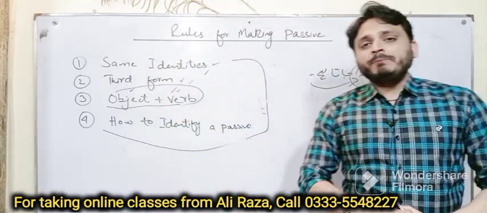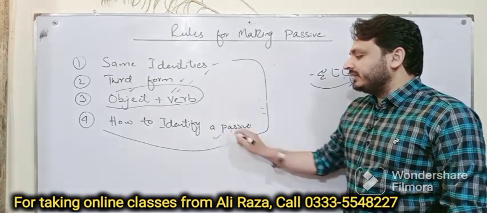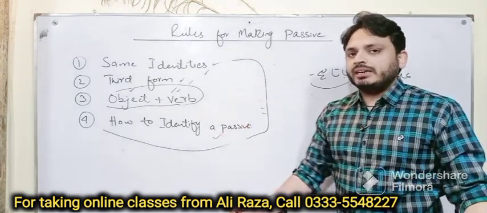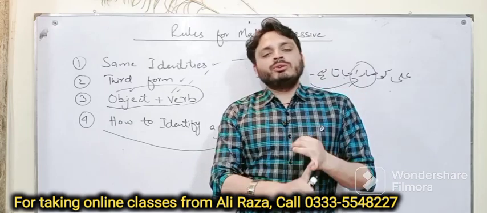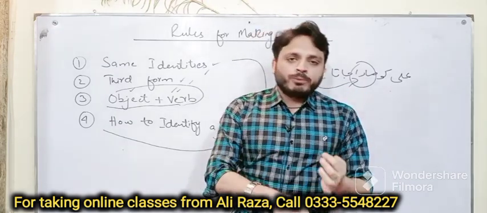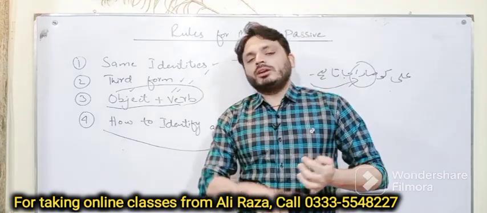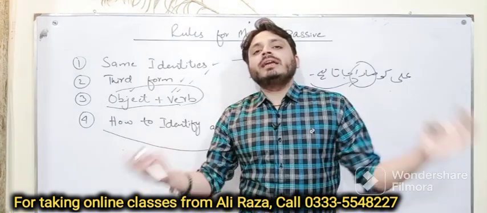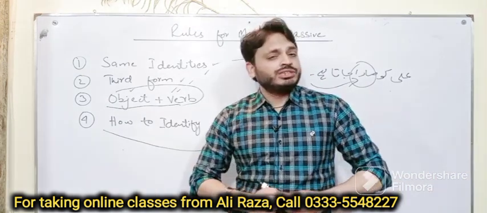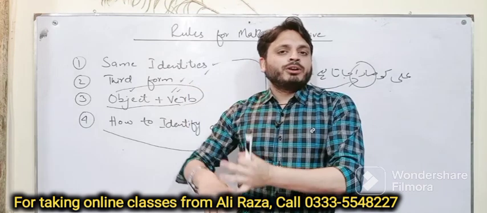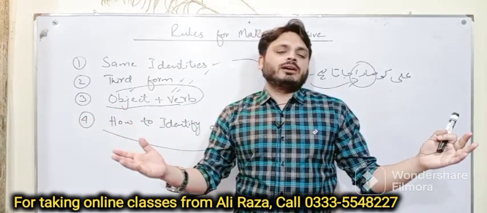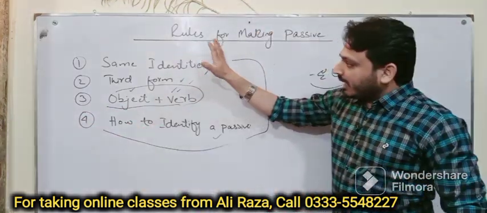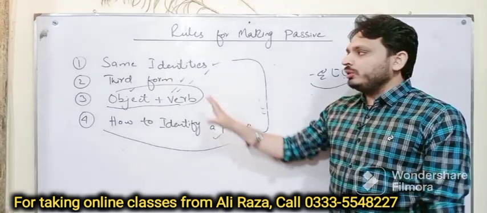So the main crux of the story is the identification, how to identify a passive voice. First of all, locate your verb and then see whether the performer of that verb is available or not. If he or she is available, then it is an active voice, and if the performer of that verb is not available, it is a passive voice. So same is the case. I have defined the main crux of the story of passive tenses.